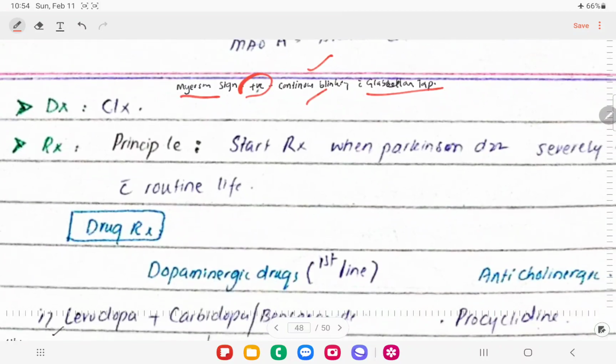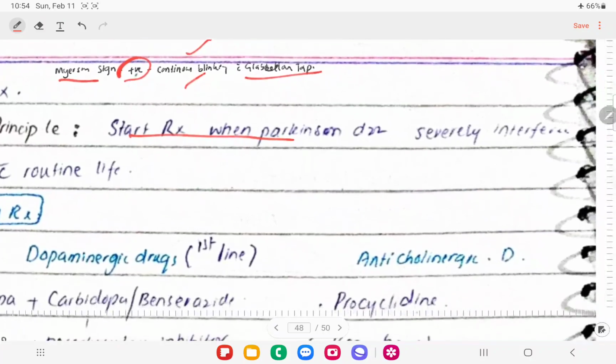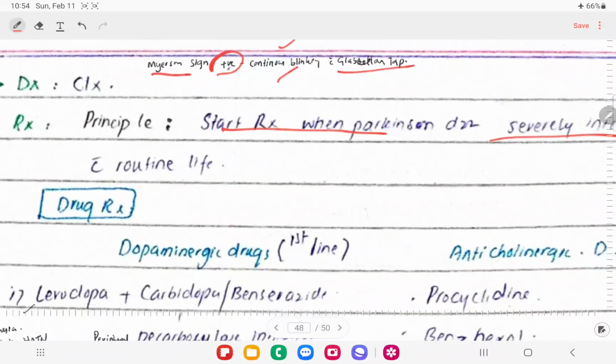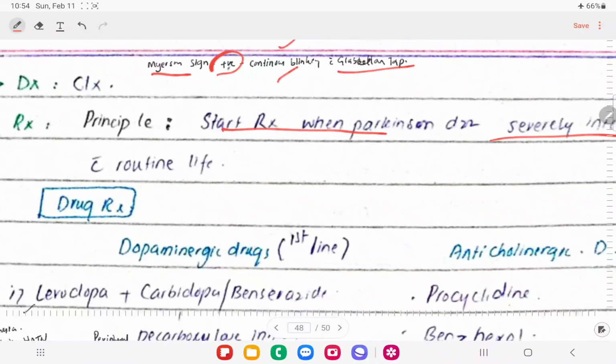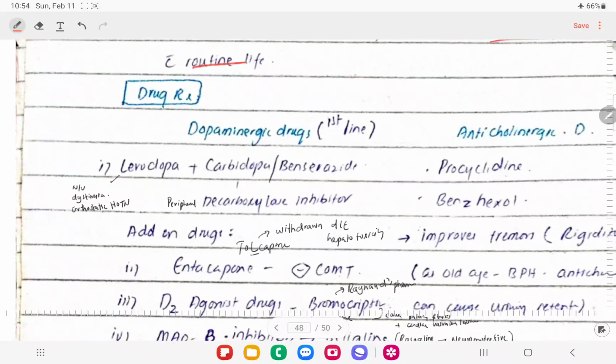The principle of treatment is to start treatment when Parkinson disease causes severe interference with routine life, right? We have drugs available to increase dopamine. We can use the dopaminergic drugs, and to decrease acetylcholine, we have anticholinergic drugs, right?